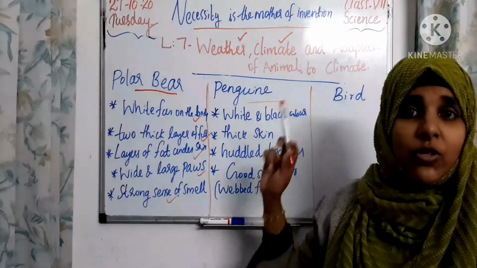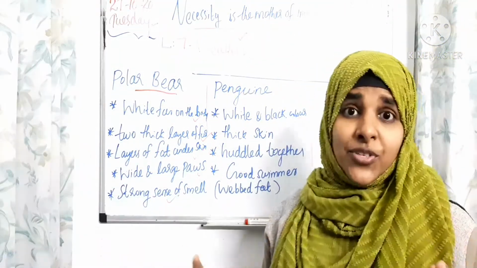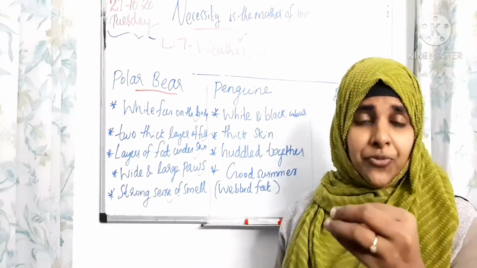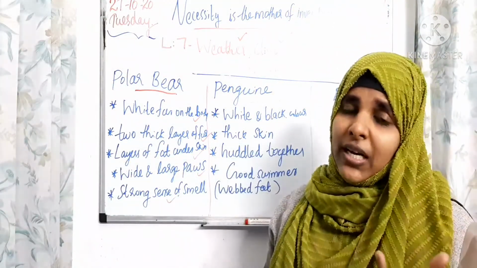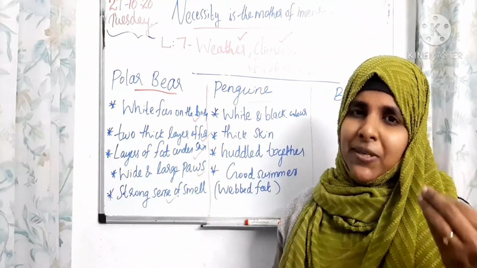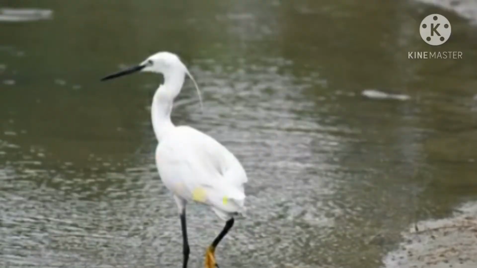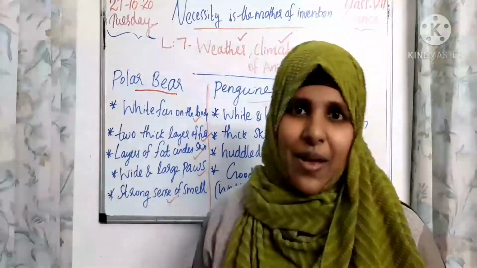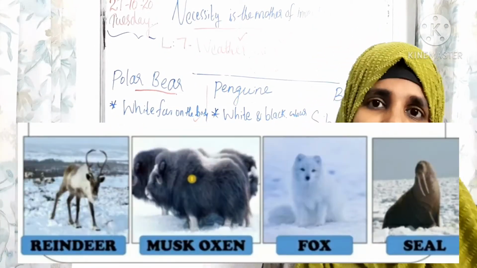Next we are going to check about birds. How can birds survive in the polar region? If it is a very cold winter climate, what will birds do? They migrate from the winter region to a warm region. We know one good example. The Siberian crane comes from Russia, and it migrates from Russia to Bharatpur in Rajasthan. Okay, and many other animals also we can see in the polar region, like fox and seal.